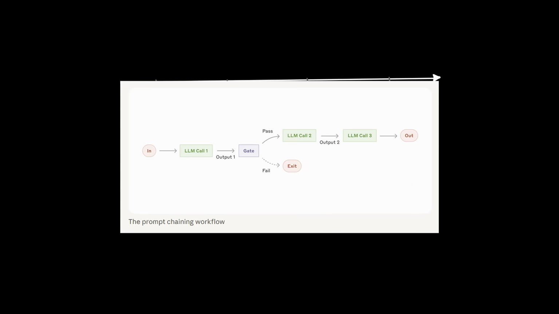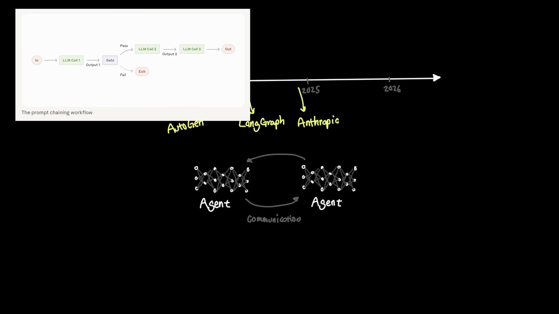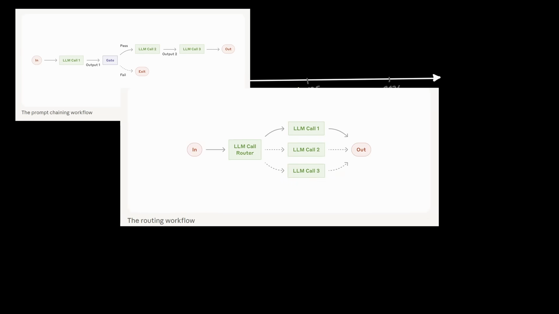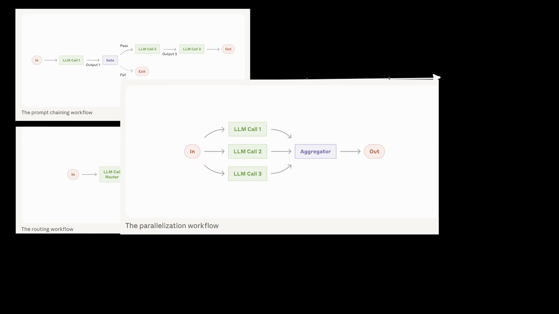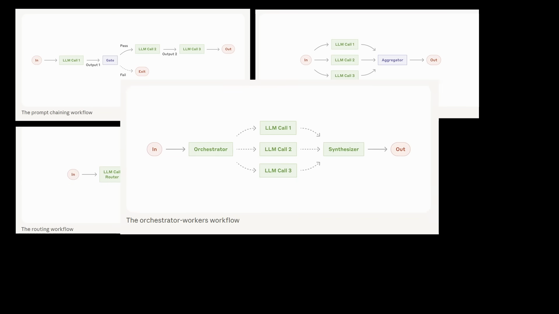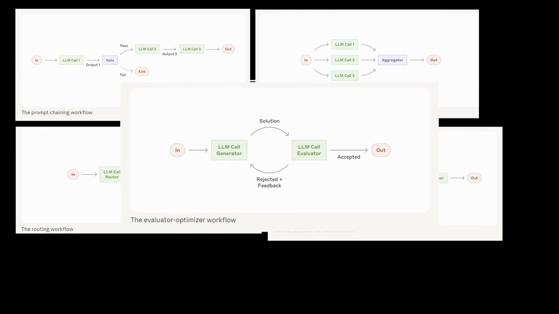where LLMs are chained sequentially one after another; routing, which is similar to sub-agents, but from the perspective of the main agent; parallelization, which is similar to our deep research workflow; orchestrator, also similar to what we saw earlier; and evaluator optimizer, where two LLMs adversarially go at each other until a condition is met.